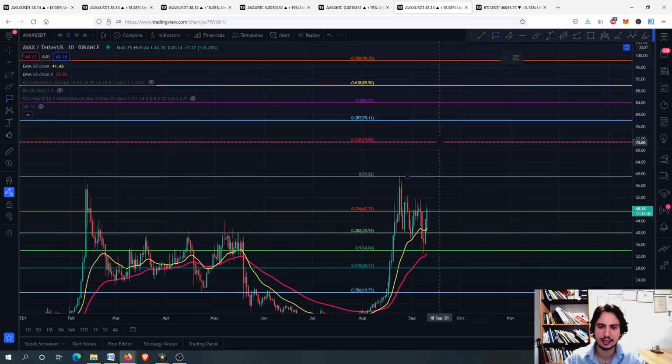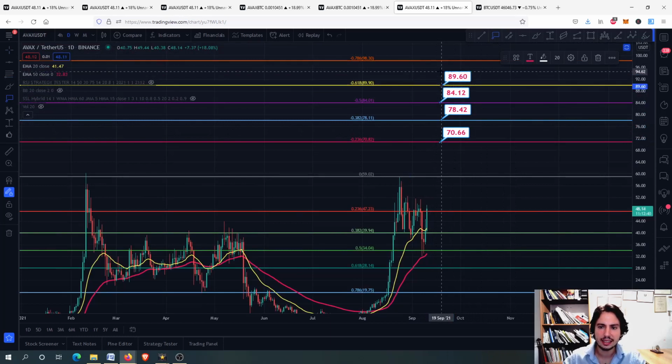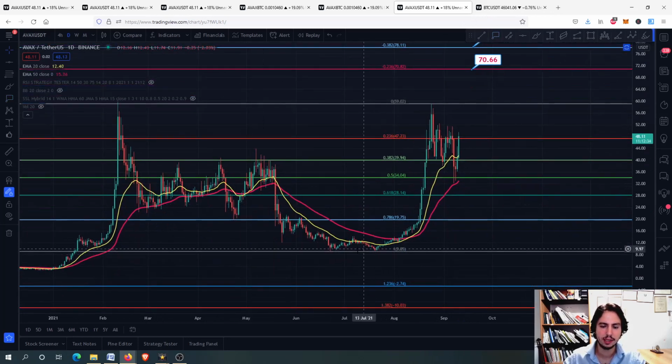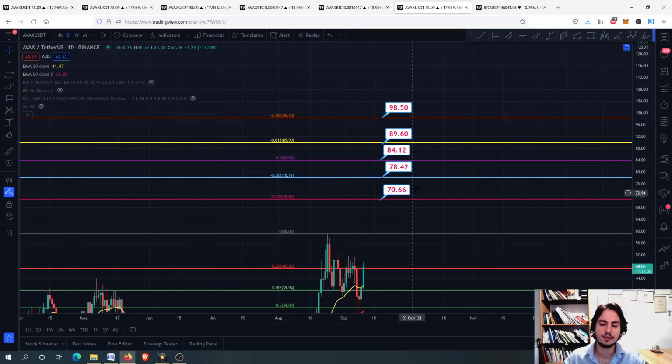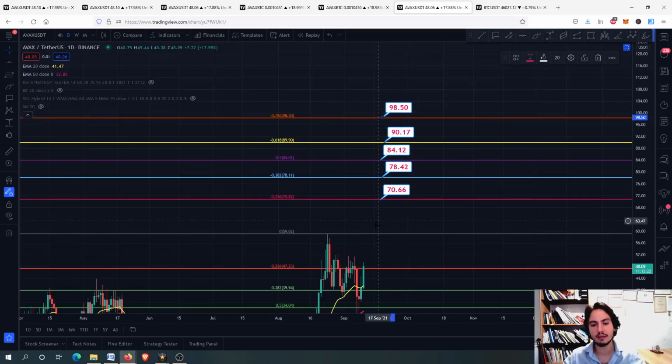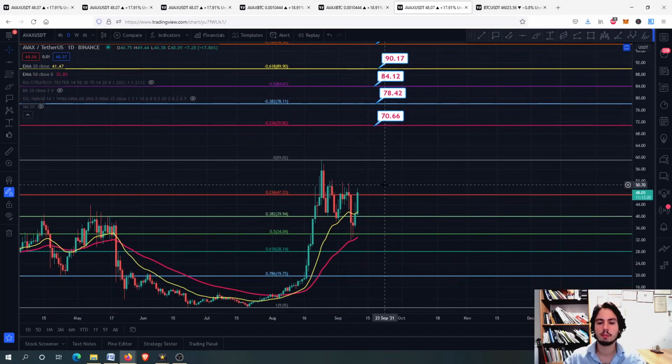You can see that 70 Tether USD, 78, 84, 90 and 98. If I draw it from this top to this bottom, it will be actually kind of the same. So for now you can see that 70, 78, 84, 90 and 98 to 100 Tether USD are the next targets for Avax in case we surpass the 53.